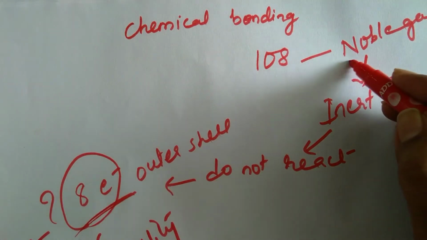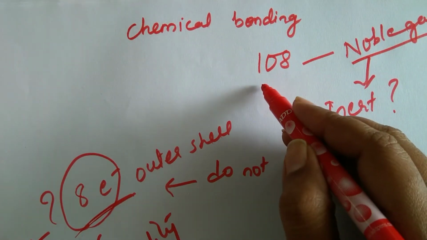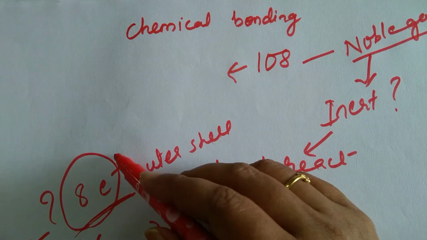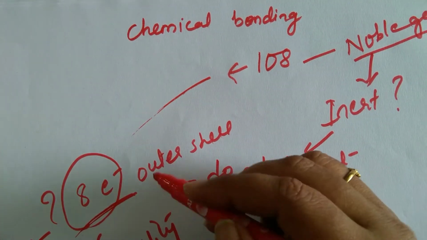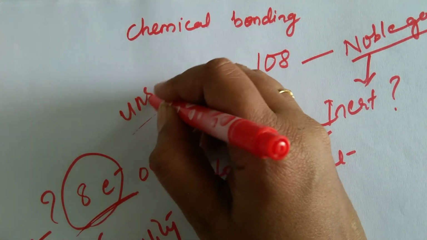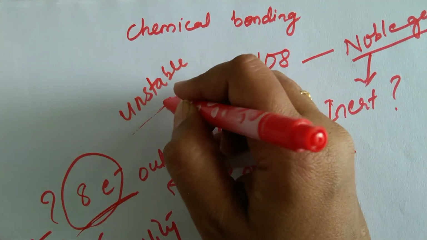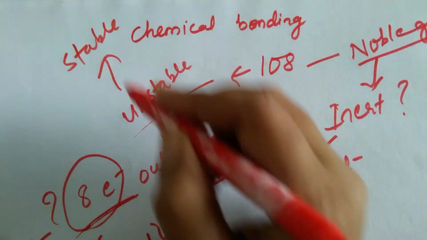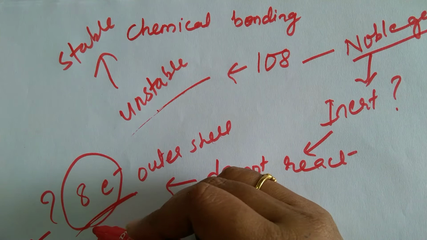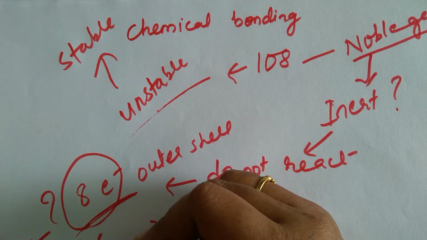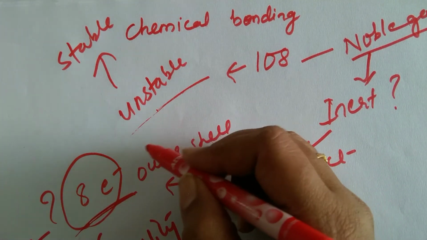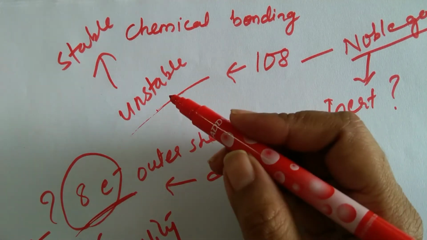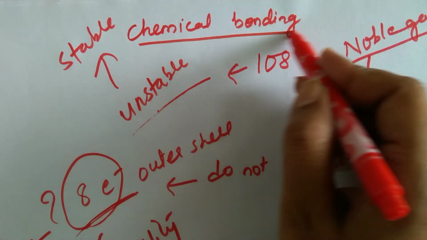So other than noble gases, the rest of the elements in the periodic table do not have 8 electrons in their outermost shell. It means they are unstable. If they are unstable, what do they do to become stable? They try to gain the 8 electrons in their outermost shell. So this play of gaining and losing electrons leads us to understand the chemical bonding chapter.